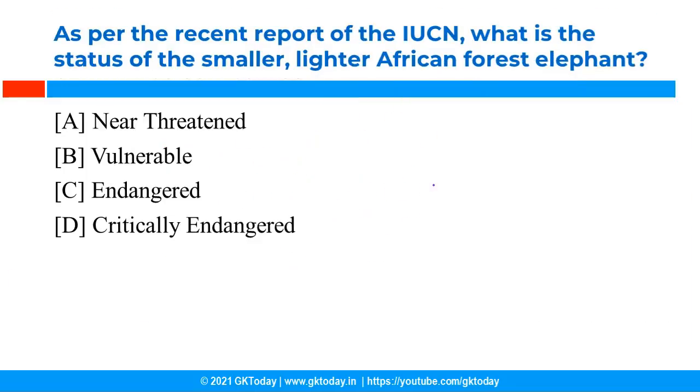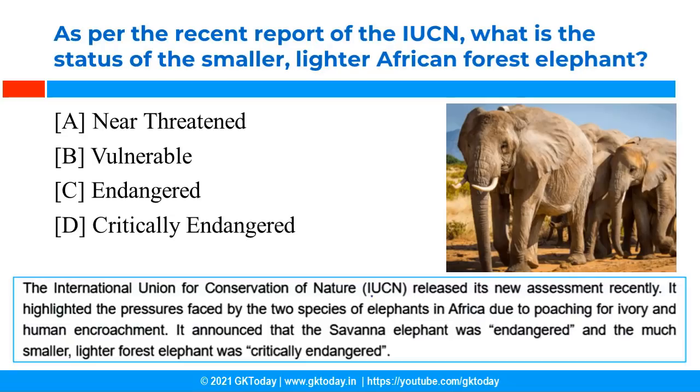As per the recent report of IUCN, what is the status of smaller, lighter African forest elephant? So first thing first, what is IUCN? It is International Union for Conservation of Nature. It usually publish a red list of species. And as per the recent assessment, the 2 species of elephants in Africa are facing problem because of the poaching and because of human encroachment. So as per this assessment, the savanna elephant is in endangered category and the smaller, lighter forest elephant is in critically endangered category.